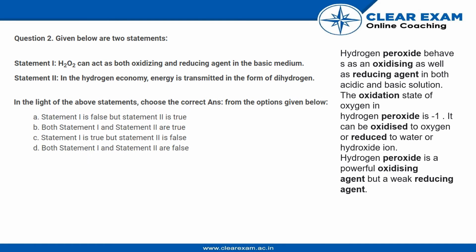Hello students, here is the question. Here we are given two statements and we need to identify if the statements are true or not. So if you look at statement 1, hydrogen peroxide can act both as an oxidizing agent in acidic medium or a reducing agent in basic medium. So if you look at the small piece of information I've gathered over here, you will be able to understand that hydrogen peroxide will behave as both an oxidizing and reducing agent in both acidic and basic medium.